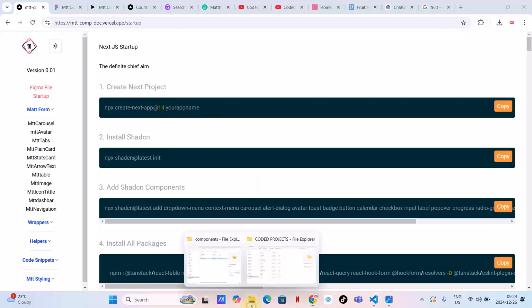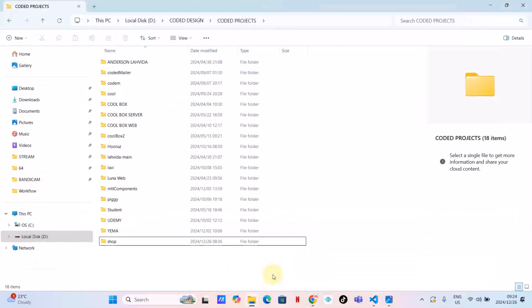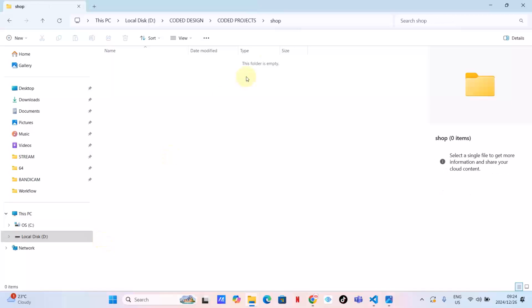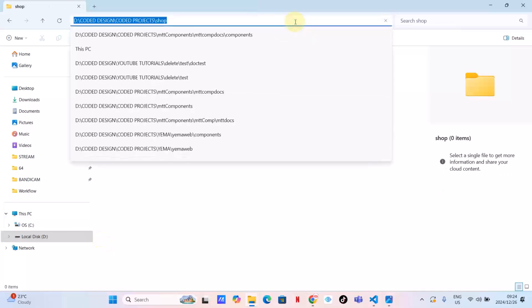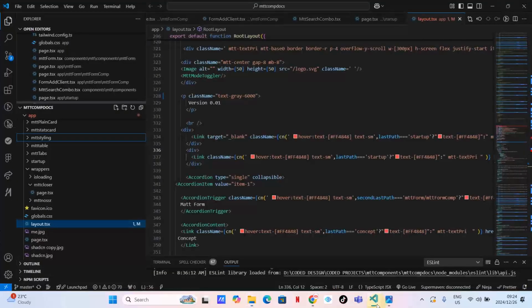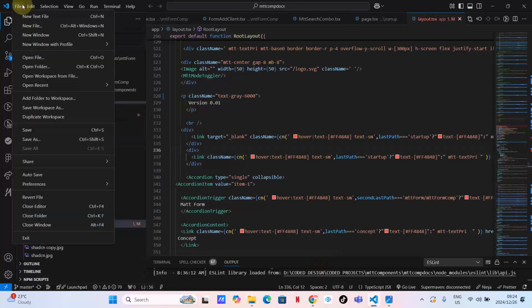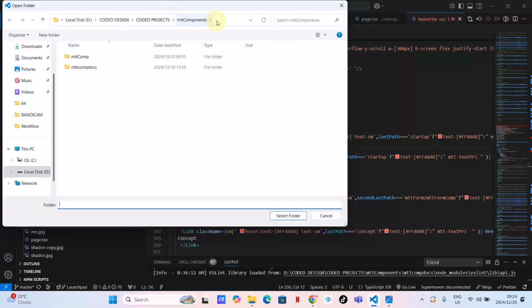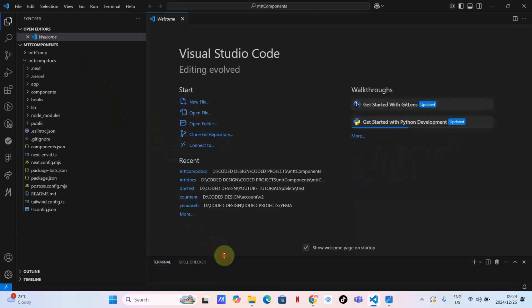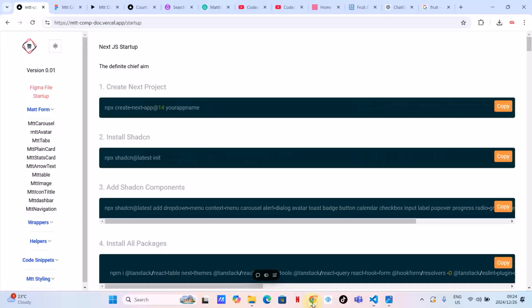I've already got a folder here which is shop, and I'm just going to copy this path, and then I'm going to go here on my Visual Studio Code and open a folder, and then go straight to that folder, as you can see. Inside that folder, I'm going to run this command.